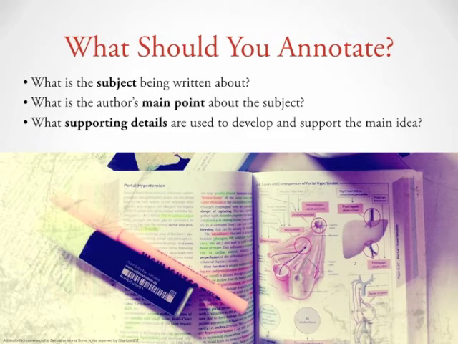And then annotate areas that help you determine what supporting details are used to develop and support the main idea in the text. Annotating for these three key elements will allow you to later go back through your notes and use those observations to better understand the overall meaning of a piece of writing and how that meaning is developed.